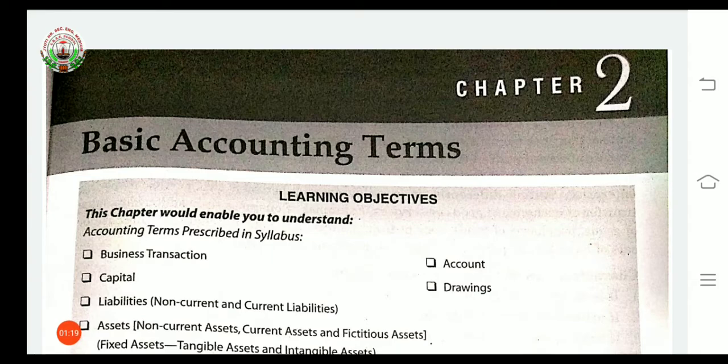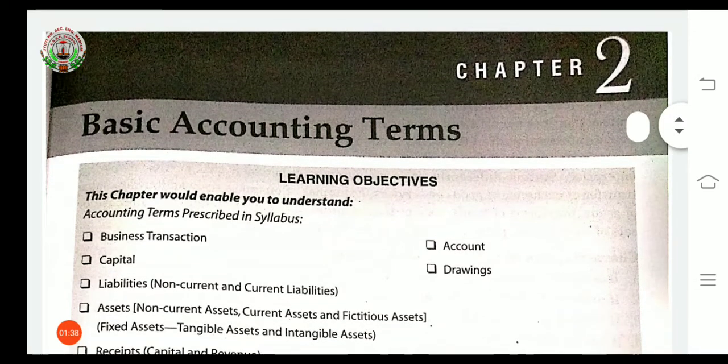Then there were some qualitative characteristics of accounting information that we have seen, and systems of accounting we have studied. There are two types of systems of accounting. The first system is the double entry system and the other is the single entry system. Now today onwards we will have the chapter explanation of chapter 2.